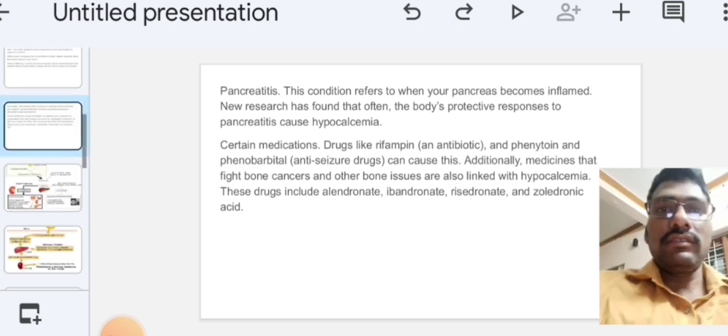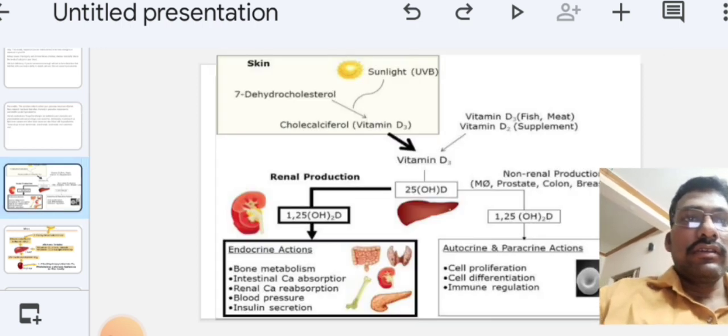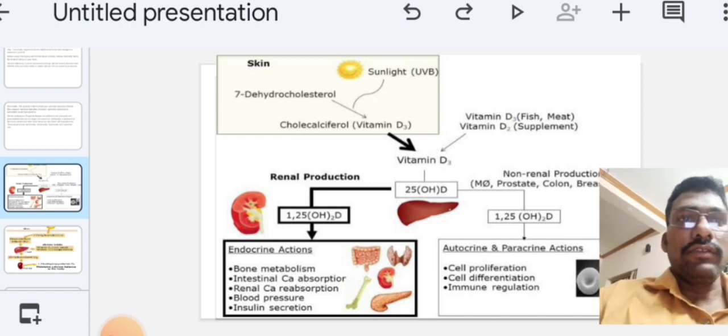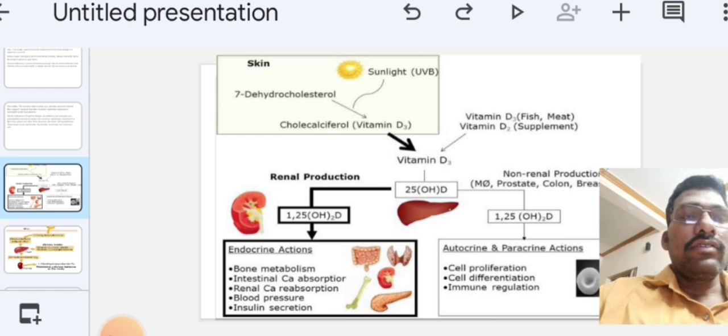The next diagram is very important: the vitamin D synthesis in our body. Calcium and vitamin D are linked, because vitamin D deficiency leads to hypocalcemia, and vitamin D helps in absorbing calcium. So you must know about vitamin D synthesis.